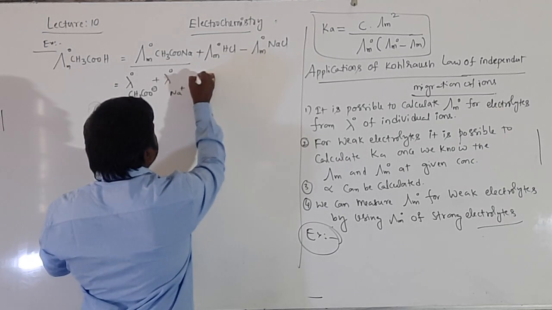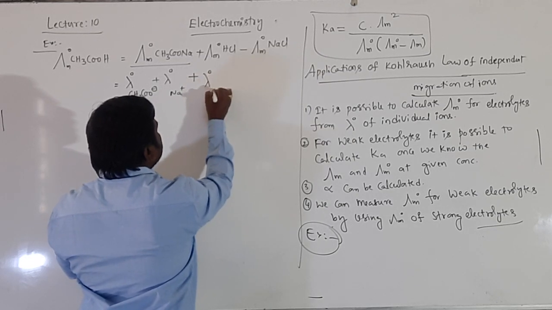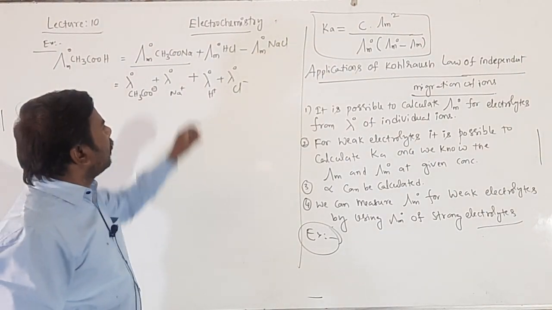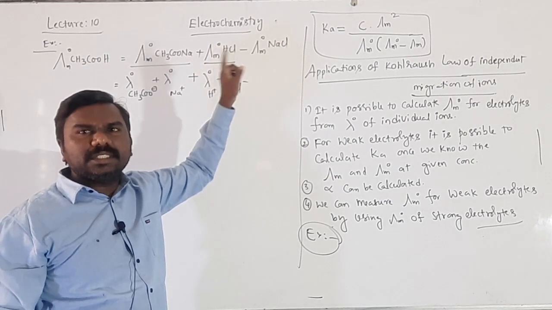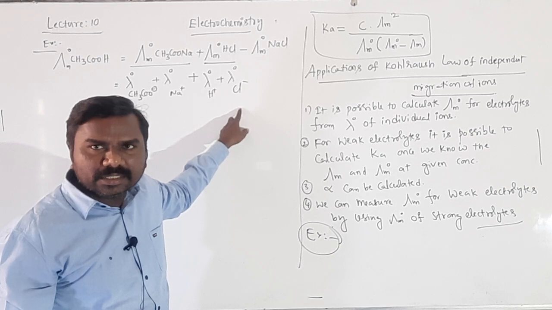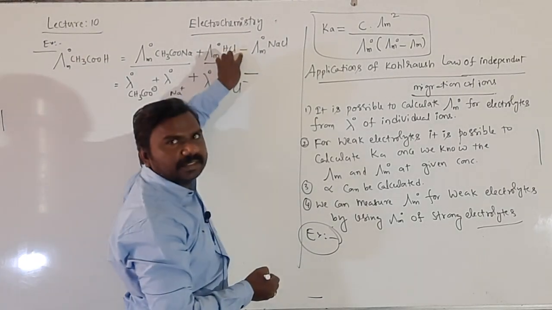This will be lambda naught of H plus plus lambda naught of Cl minus. Getting all of you? HCl means limiting molar conductance of HCl is equal to sum of the limiting molar conductance of H plus and Cl minus, that is Kohlrausch law. The sign is minus.